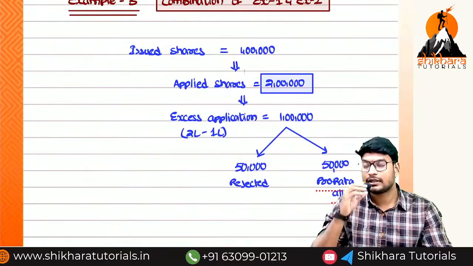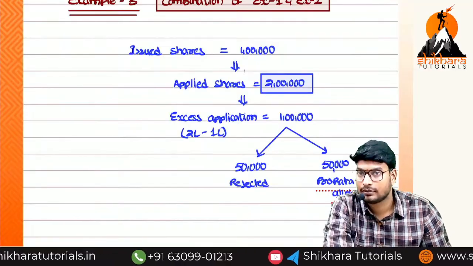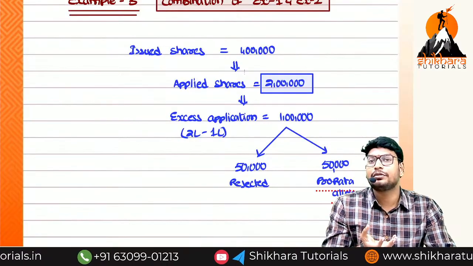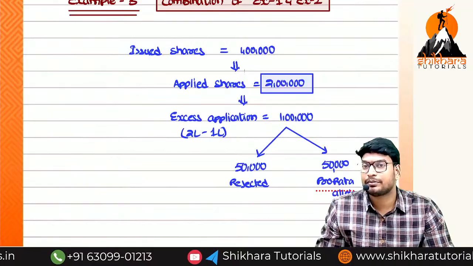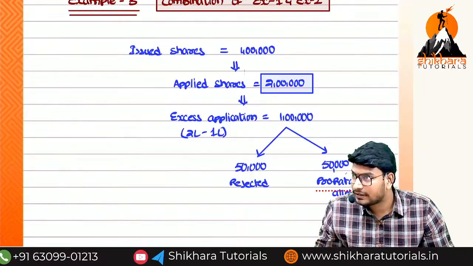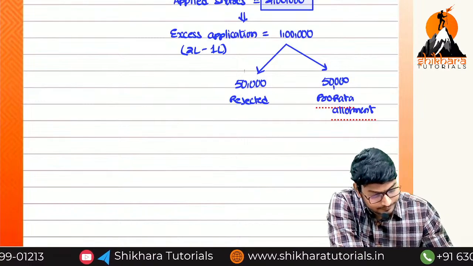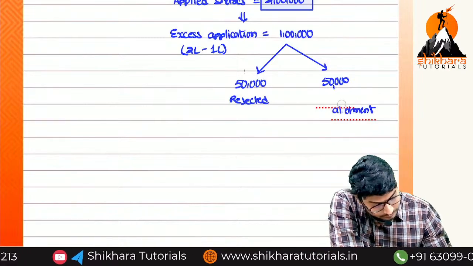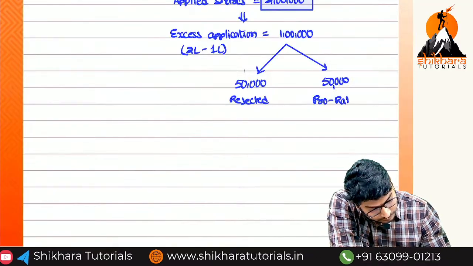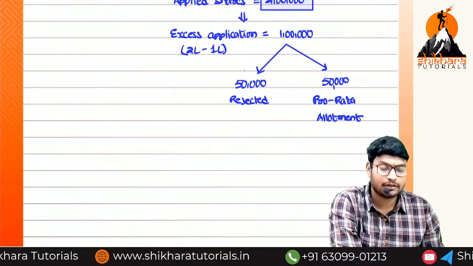And what is the total? That means what is the total number of shares we are having now? 1,50,000. If the persons are applying for 1,50,000, we are going to give only 1 lakh. That means what is the proportion? 15:10, that means 3:2. Till now is it satisfied?